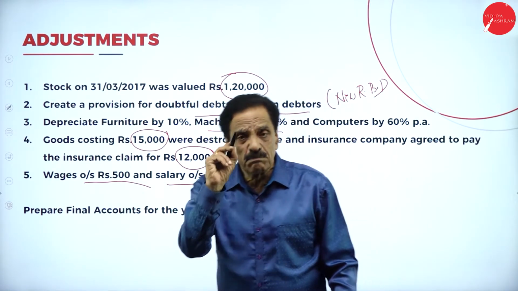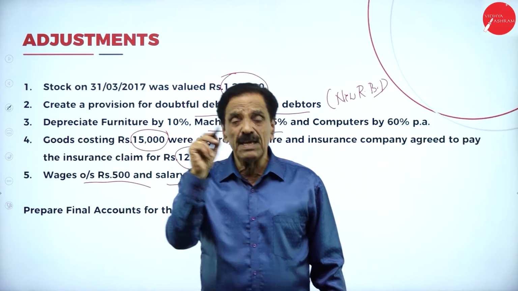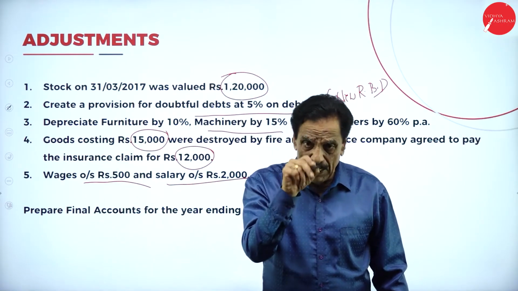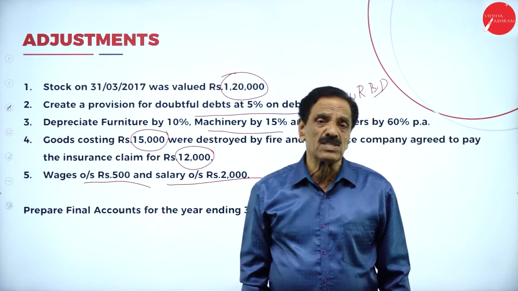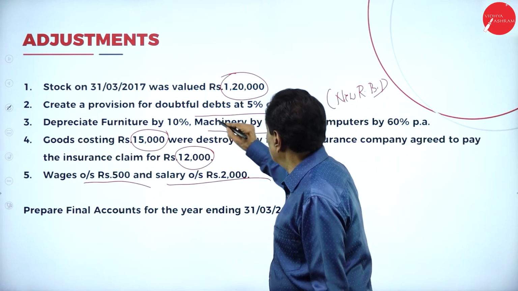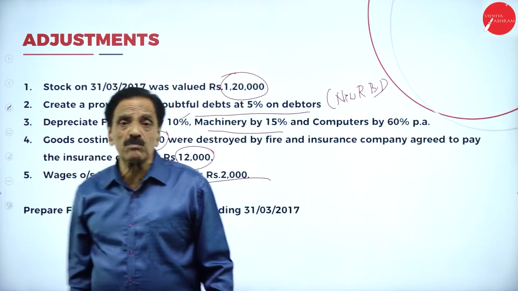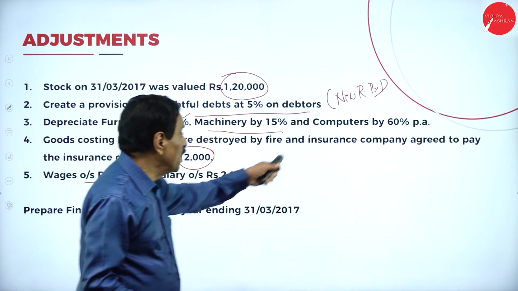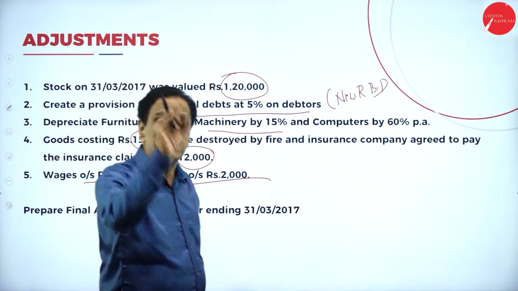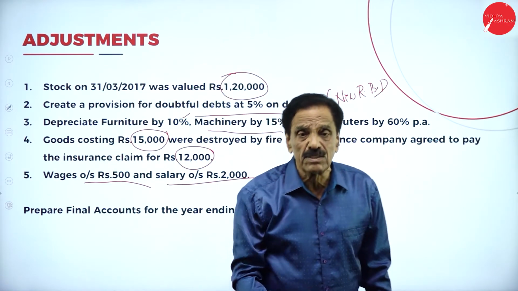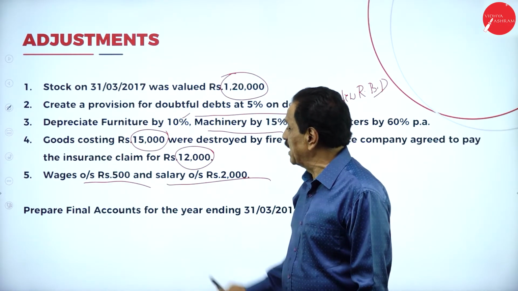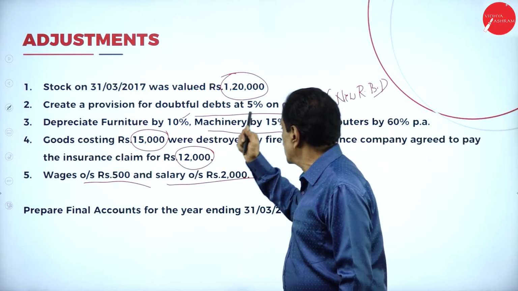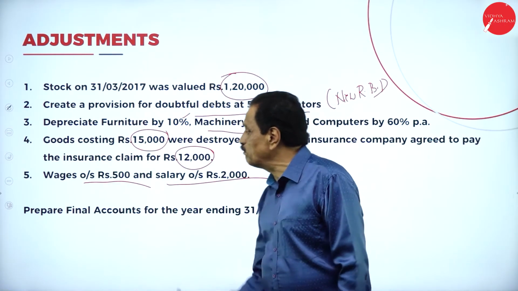What's the formula? Bad debt plus new RBD minus old RBD. Depreciate the furniture. Your value has come down by how much percentage? 10%. Machinery by 15%. Computer by 60%. All these three will come in the profit and loss account, debit side. While you are doing the balance sheet, deduct from furniture, deduct from machinery, deduct from computer.